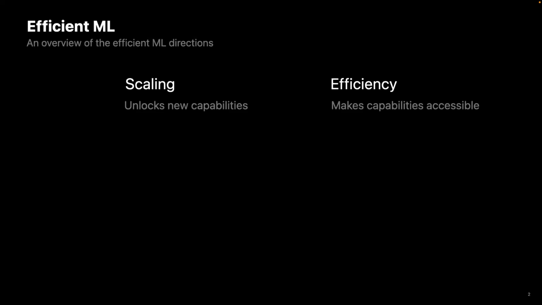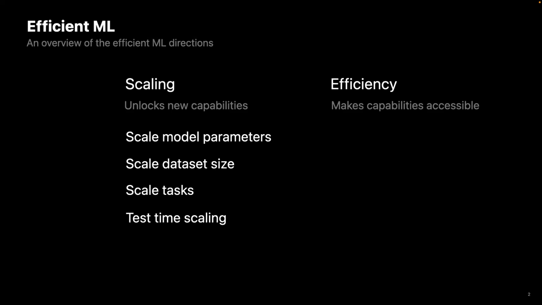When people think about AI progress, they often think about scaling. Scaling model parameters, dataset size, tasks, and test time scaling repeatedly unlocked impressive capabilities such as complex reasoning, multimodal and multilingual understanding, code generation, AI agents. However, capability alone is not enough. The impact of AI depends on how broadly we can deploy these systems, and efficient machine learning makes advanced AI accessible to more people, more devices, more regions around the world by reducing the computational bottlenecks.